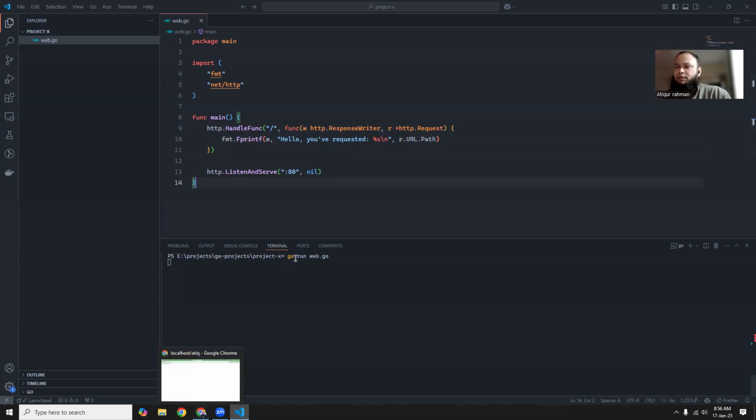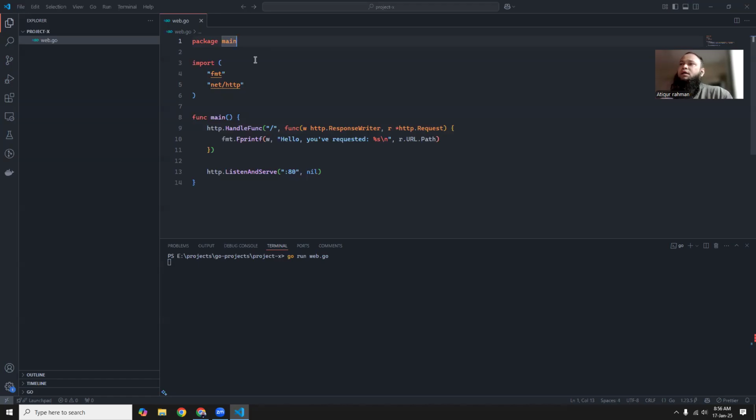As you can see, it's already built in. We have net/http, and then we have fmt for formatting. So all these functions are available. You don't have to install third-party packages for this. But if you use other platforms like Node.js or maybe Python, you have to install a lot of external packages and modules just to make an HTTP request and receive or listen for HTTP requests.